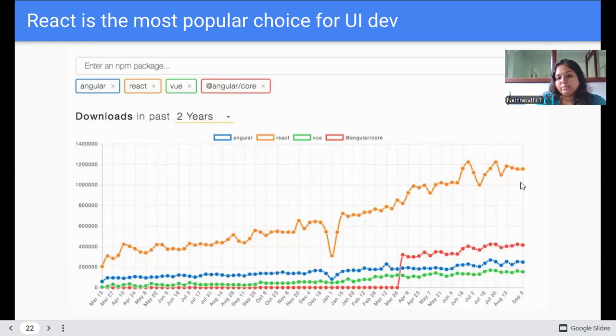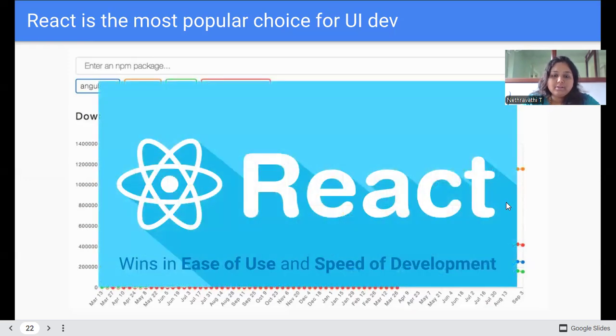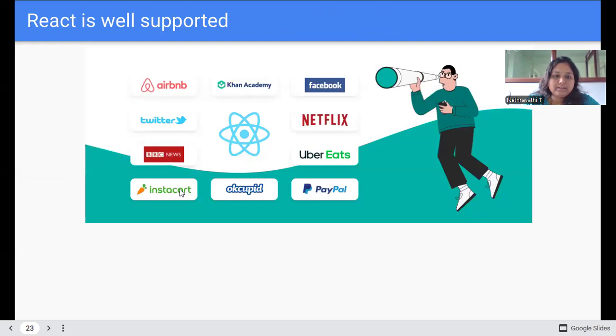You can compare with the other languages also. React is hugely used by many of the applications, many of the developers and many of the companies also. See, here React is supported by all of these companies.